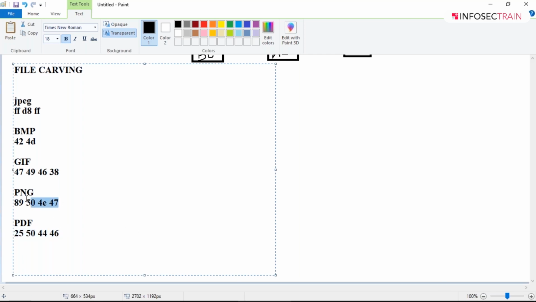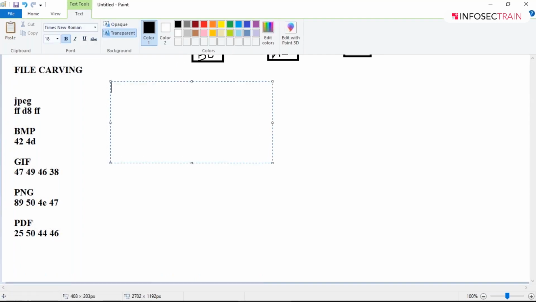These formats you should have in your mind. They should be remembered. So these are the various file headers for various files. And we have certain tools that we use for performing file analysis. For analyzing the file system, we use a very important tool. Either you will be using The Sleuth Kit, the UI version of which is Autopsy. These are the two tools that we use.